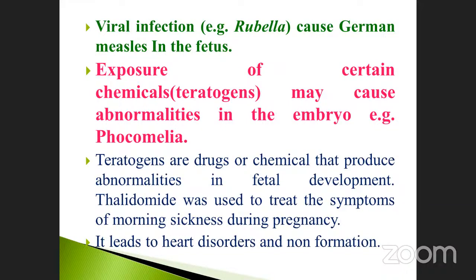Thalidomide was used to treat the symptom of morning sickness during pregnancy. What is that? Morning sickness. Sometimes some symptoms are also caused during the time of pregnancy. That time what happened? The doctors prescribed thalidomide drugs. So what happened? When we are taking these type of drugs, it leads to heart disorders and malformations. This is very, very complicated. Heart disorders and malformations.